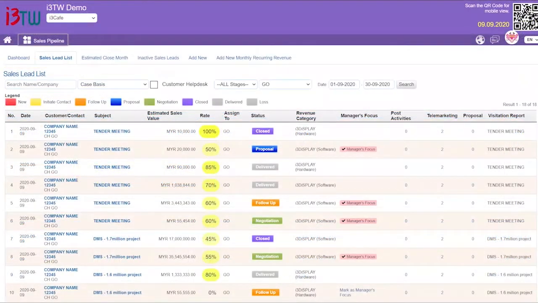What is the benefit of the sales lead list? The manager can search for the company name, case basis, the stages of sales leads that are ongoing, salesperson name, and date. The sales lead list has more details compared to the sales lead dashboard, whereby the manager can see the date of lead collection, company names, subject, estimated value, the rate of closing this deal, and the status.